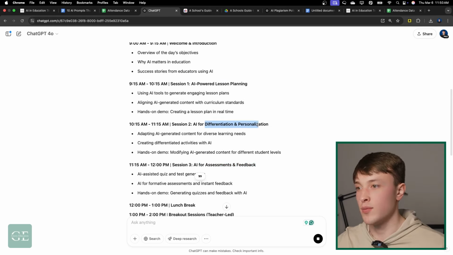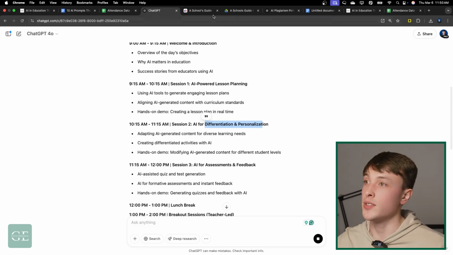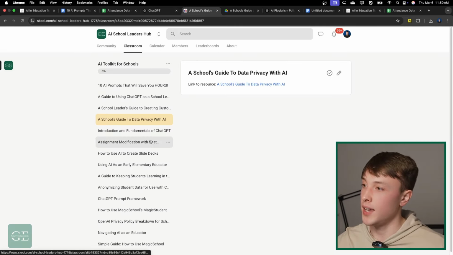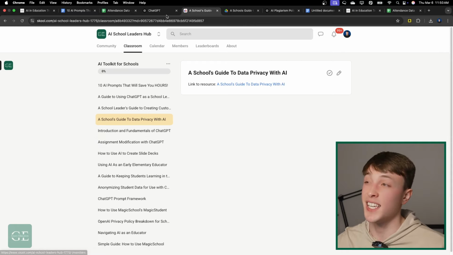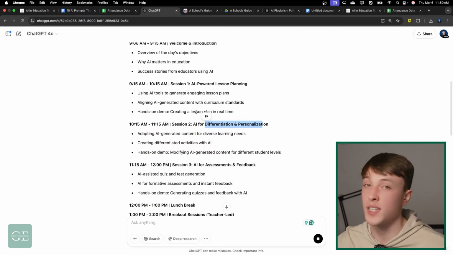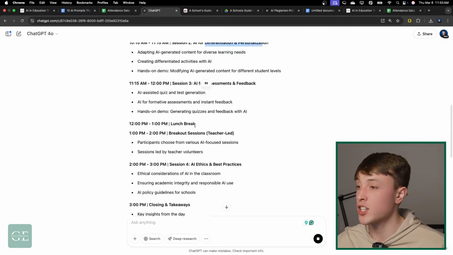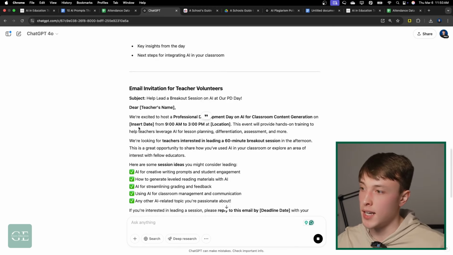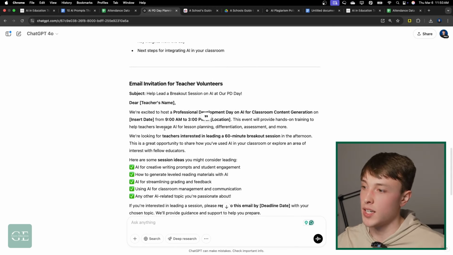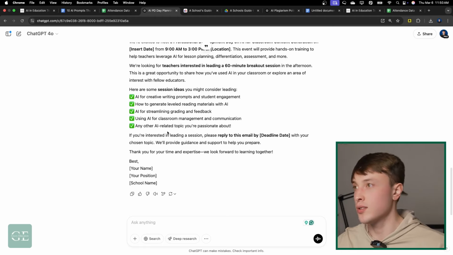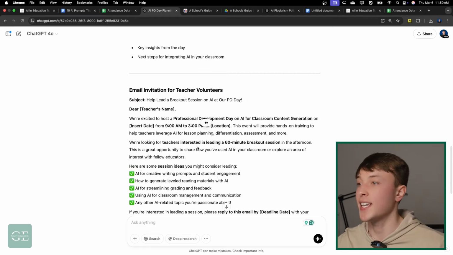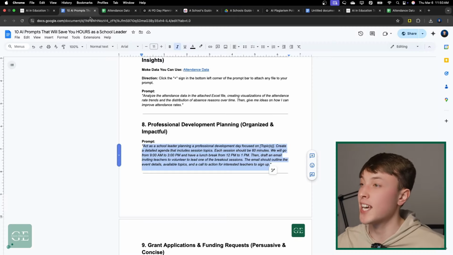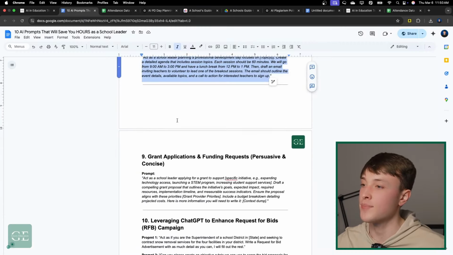This differentiation and personalization is such a huge way that teachers can be using it. We do have a resource in here, assignment modification with ChatGPT, that gives teachers a lot of prompts that they can use to personalize instructions. But it'll go ahead and do that, and then simultaneously we'll get our email inviting teachers to say that they can lead specific sessions from the PD day.